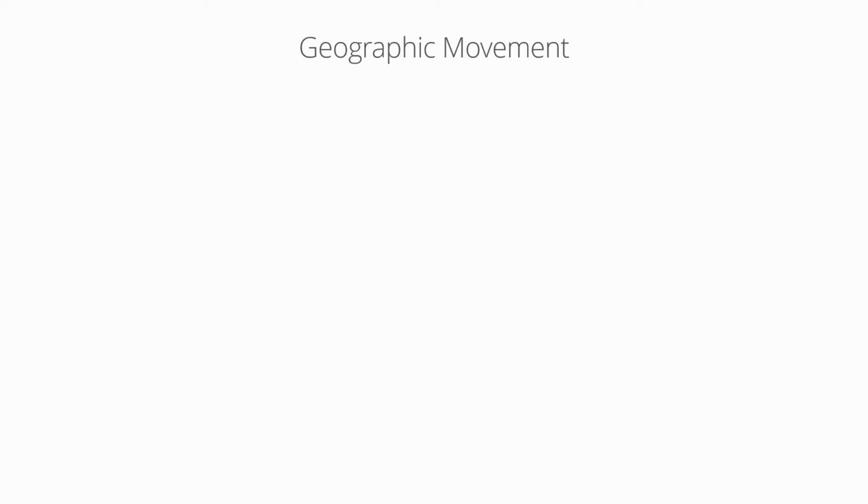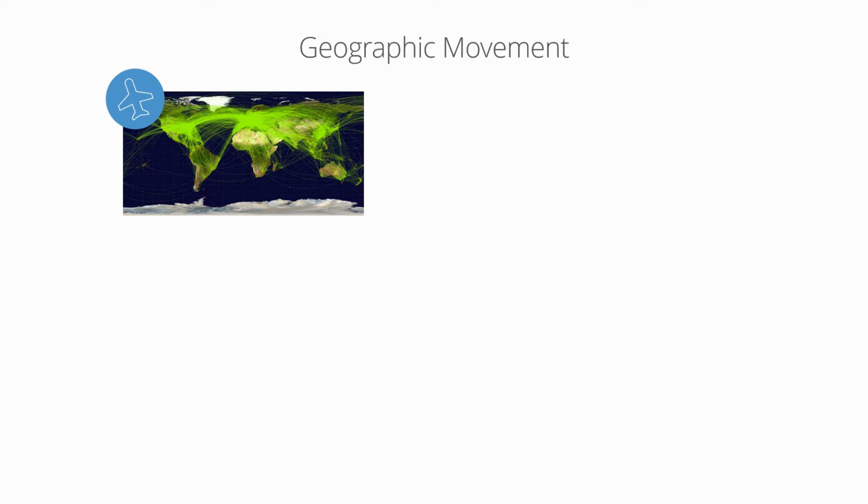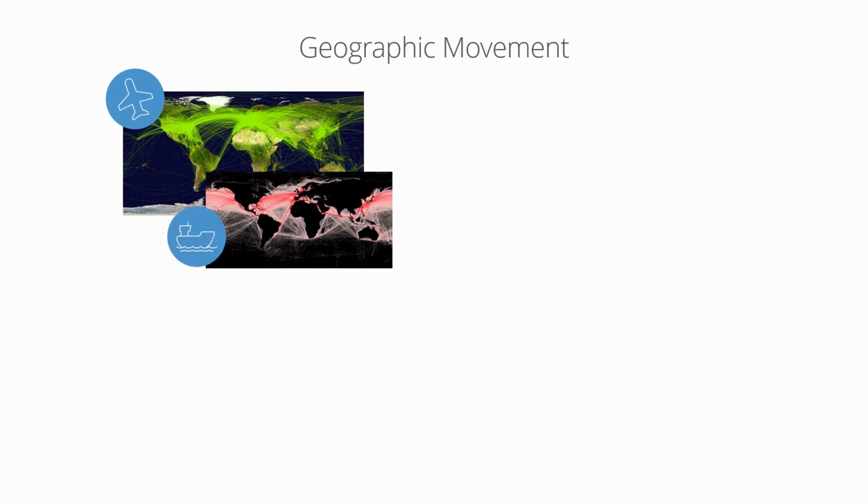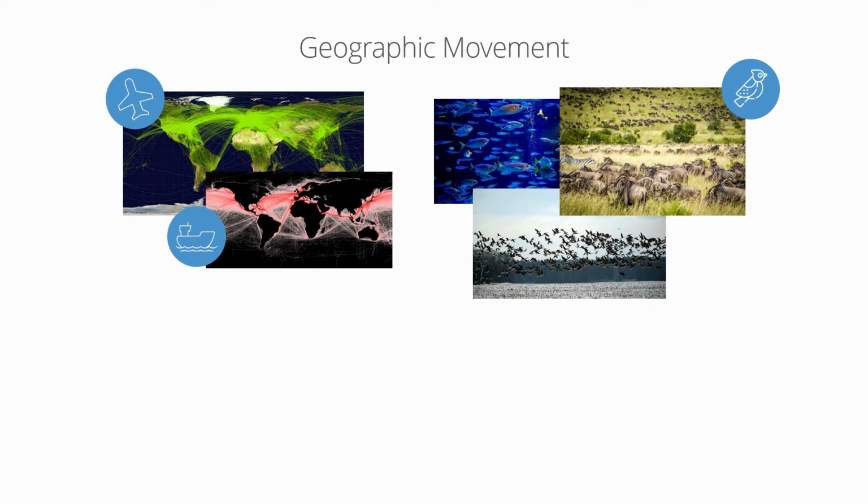There are lots of things moving throughout our world daily. People are moving by planes and other modes of transportation. Goods are being moved on ships. And wildlife is regularly moving. This movement is both legal and sometimes illegal in the case of trafficking of illegal goods or people.